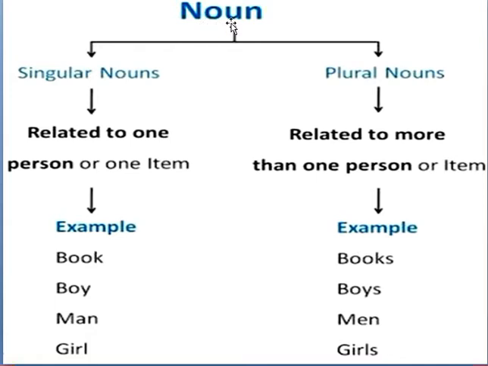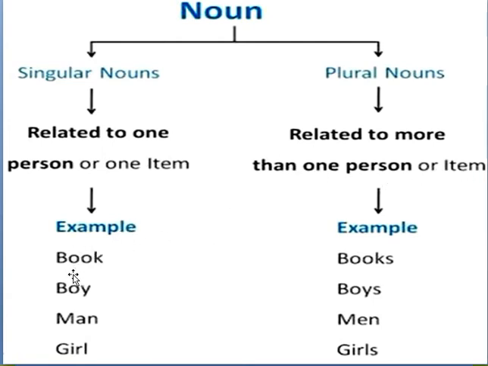See, noun is divided into singular nouns and plural nouns. As I have explained before, singular nouns are related to one person or one item, and plural nouns are related to more than one person or item.